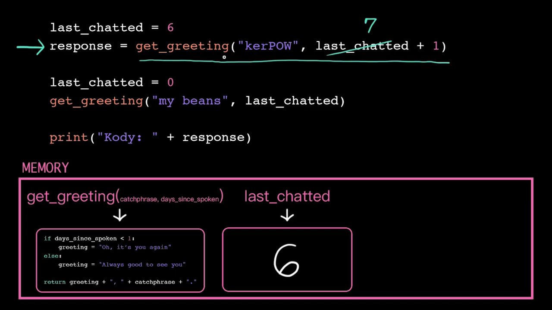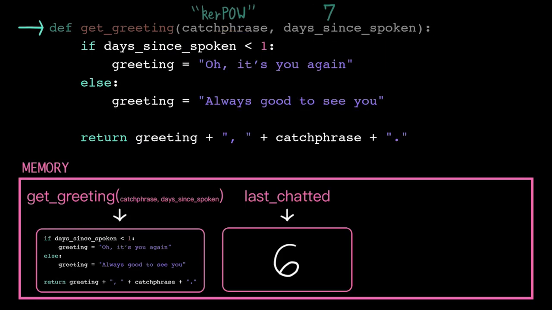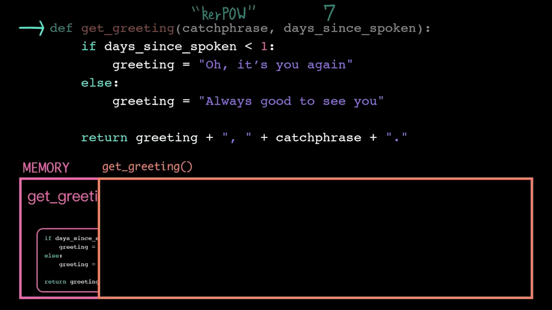To start, the computer checks its memory to see if it knows the name getGreeting with 2 input parameters. In this case, it does, so it loads those instructions to execute. The first thing the computer does when it calls a function is create a new stack frame. A stack frame is its own isolated chunk of short-term memory. When the computer executes a function, it treats it as its own little subprogram. It doesn't want that subprogram to muck with the state of the larger program, so it ropes it off from the rest of its memory. Anything that was stored before is still there, we just don't get access to it right now.